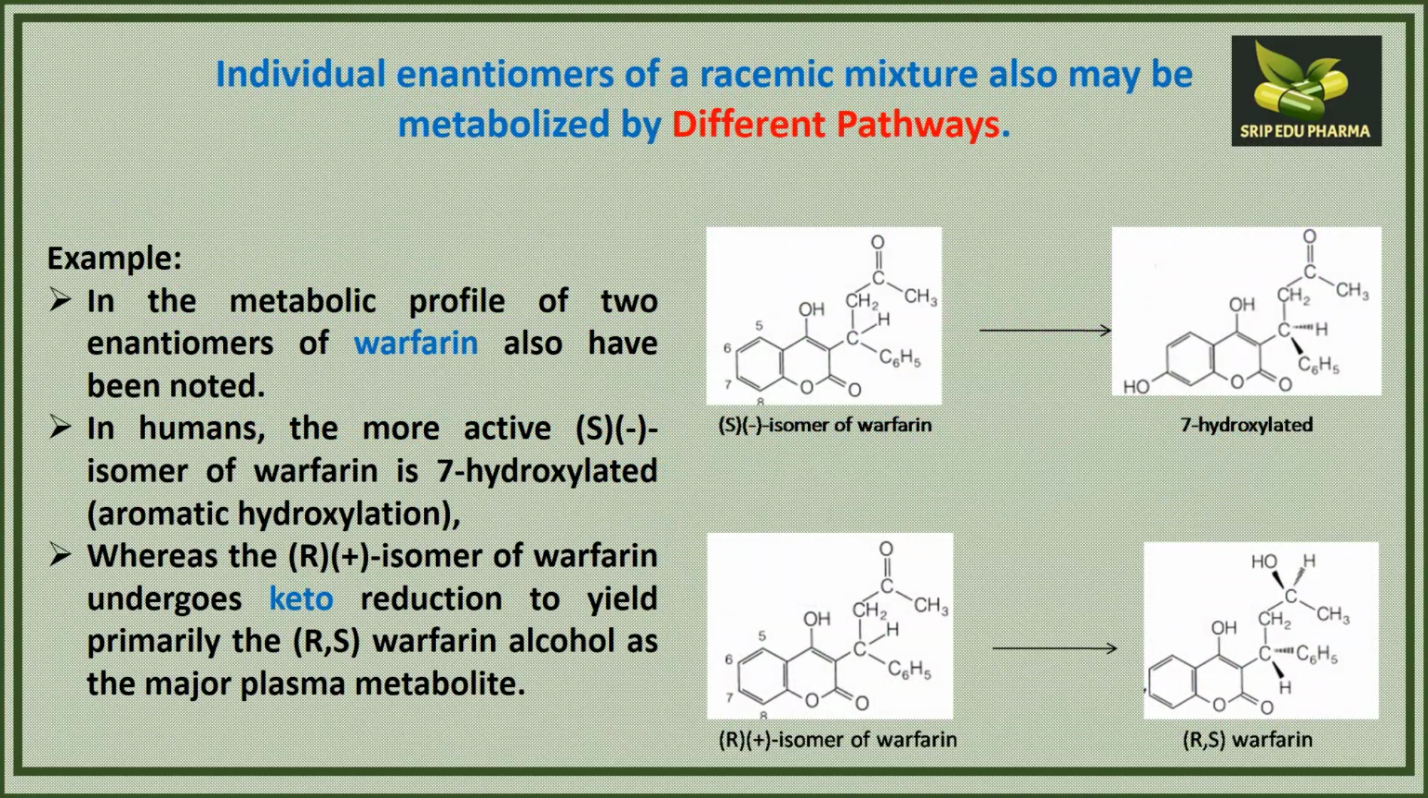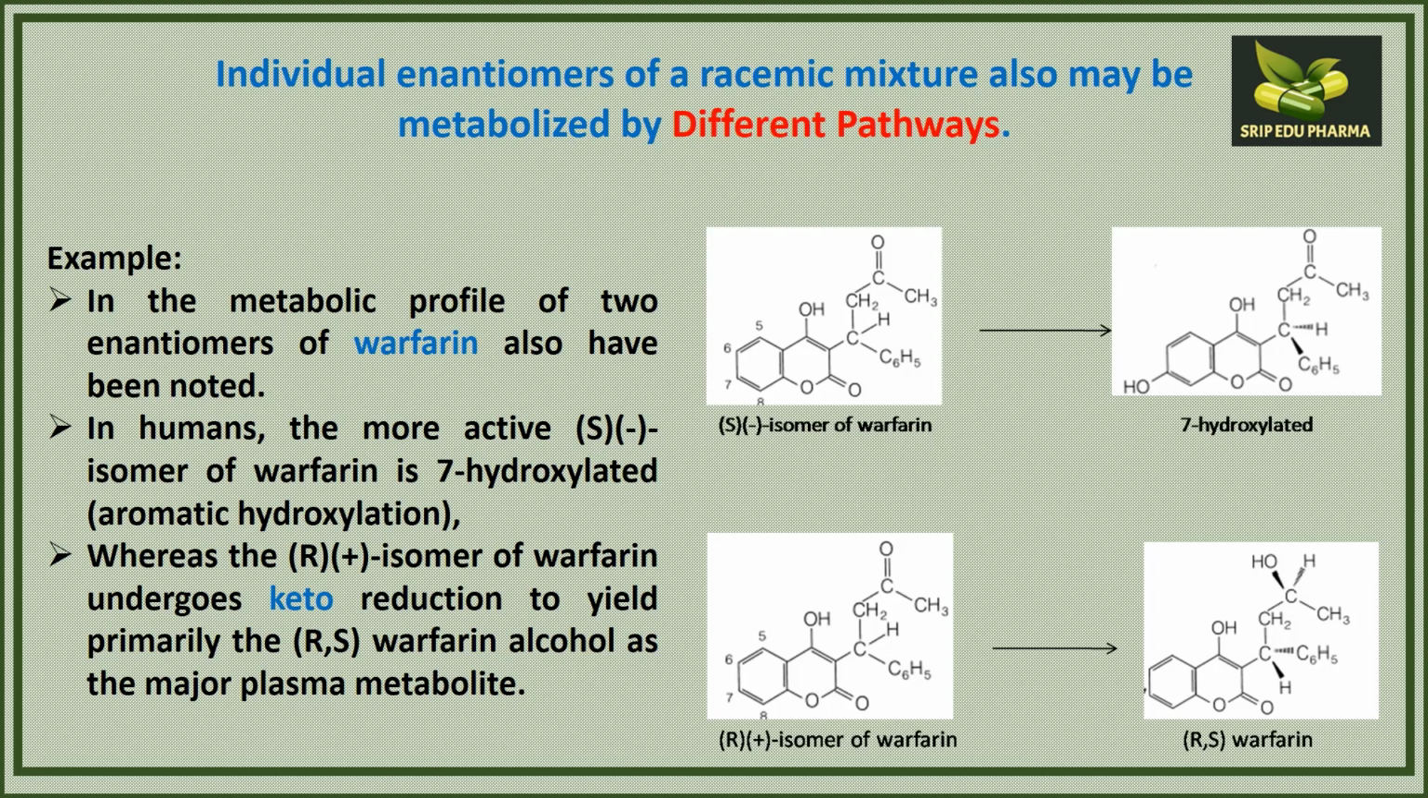If we talk about the example of stereoselectivity in drug metabolism, we can see that different drugs undergo metabolism and give different products, like the two different forms of warfarin yielding two different metabolic products. For example, the S isomer of warfarin yields the 7-hydroxylated compound, meaning it is an aromatic hydroxylation reaction, while the R form undergoes reduction, where the keto group is converted into the alcoholic form.